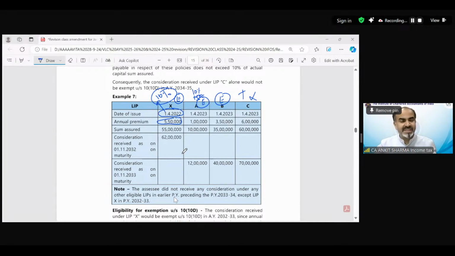What is the difference between example number 7 and example 1? Why is example 7 in situation number 1, even when the consideration has been received twice? When consideration has been received twice in 2 different years, that should be part of situation number 2 provisions. Then why is example 1 part of situation number 1?